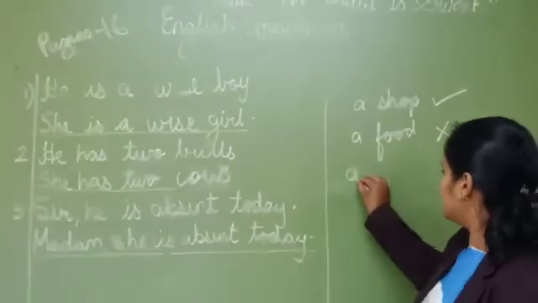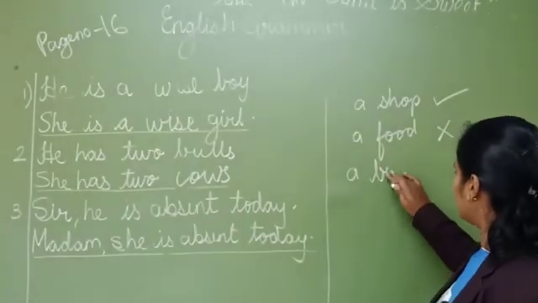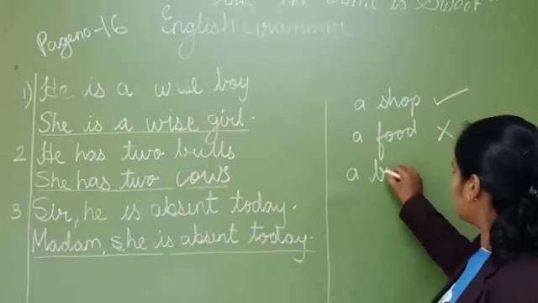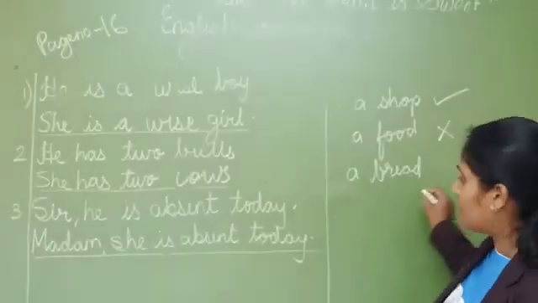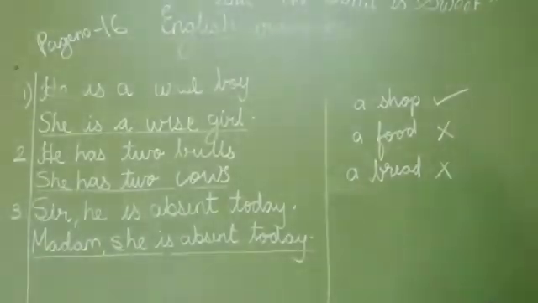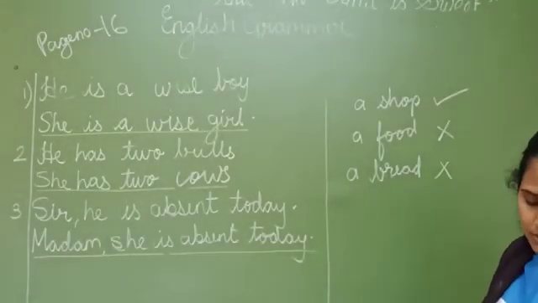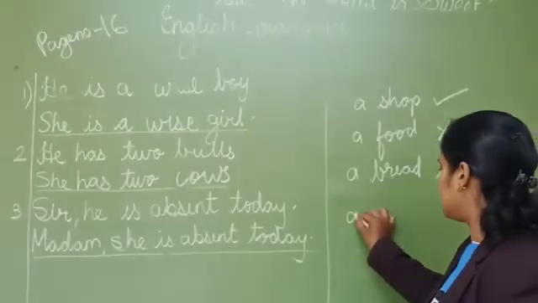A bread. Bread also you can't count because they are uncountable. A butter.